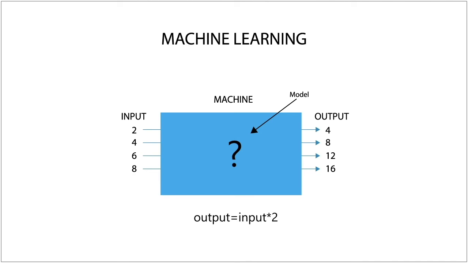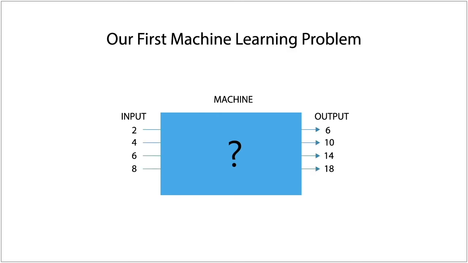Let us tackle our first machine learning problem. Our challenge is to find the relation between inputs and outputs. Looking at input-output examples, we conclude that the solution to this problem is output equals input times 2 plus 2.